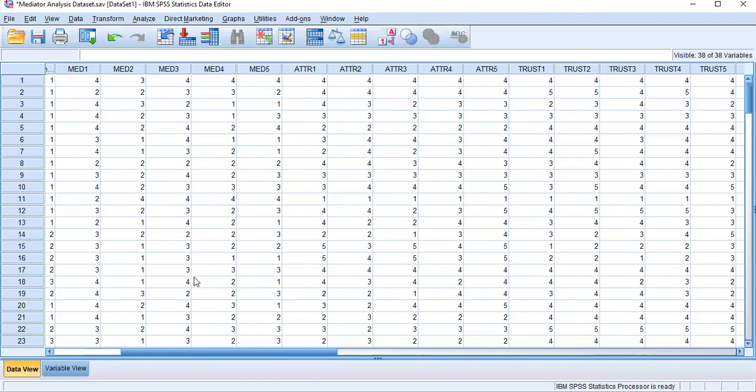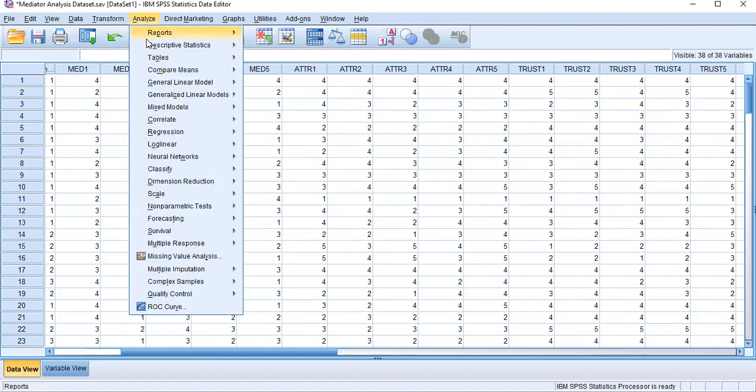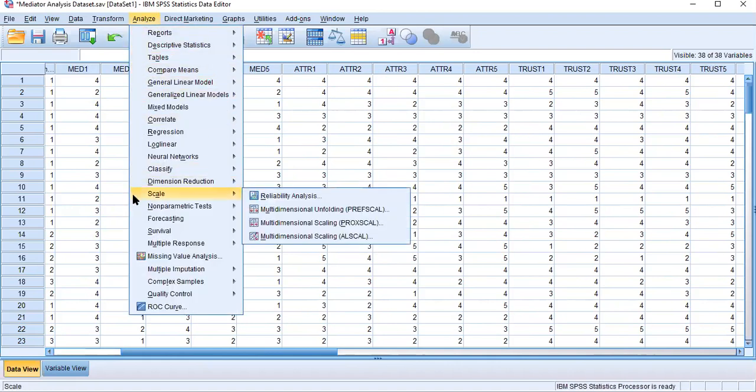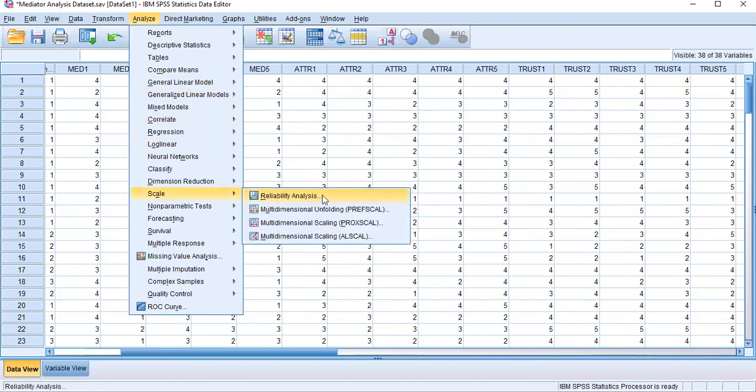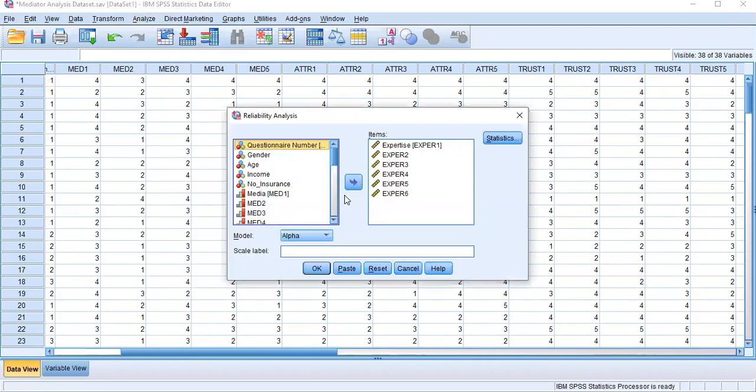Now I will show you how to do your validity and reliability test. The reliability test I have already done with you in the pilot study, but here I will show you how to do it again. Go to analyze, and you can see the icon called scale. It expands with reliability analysis. Analyze, scale, and then reliability analysis. Reset it again.